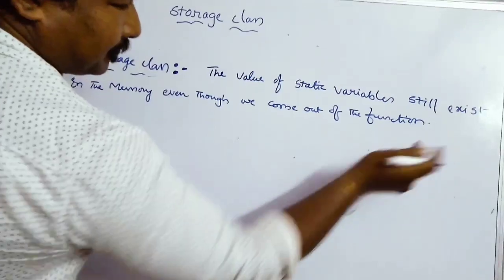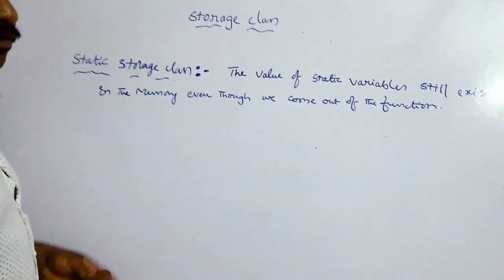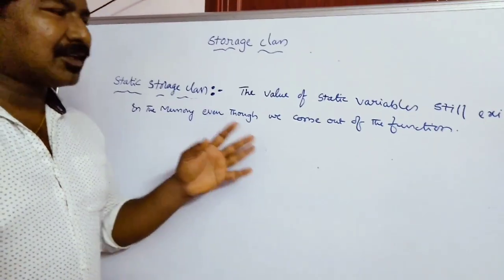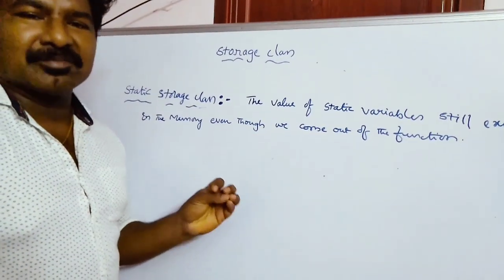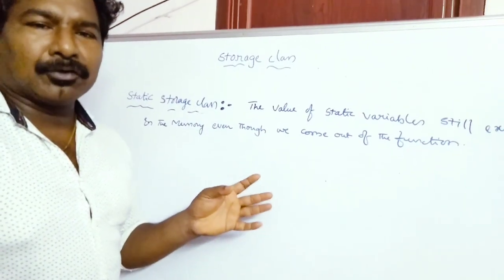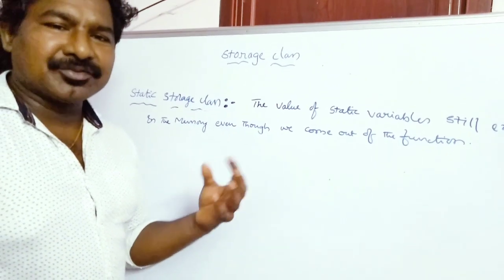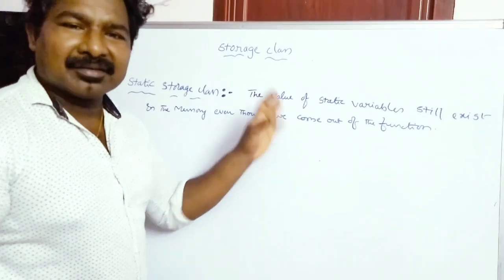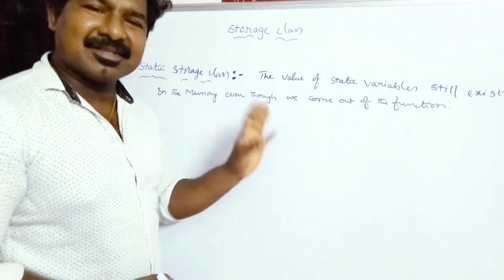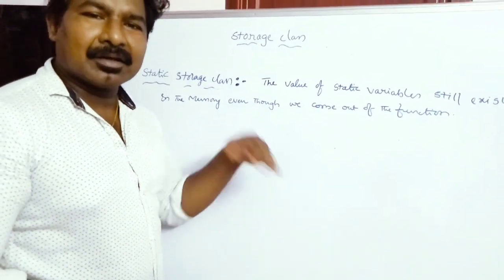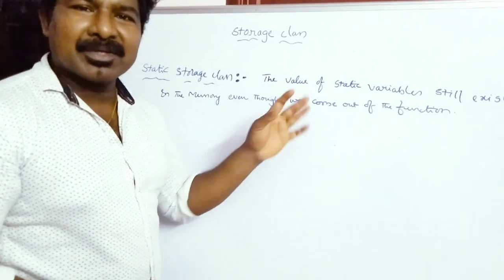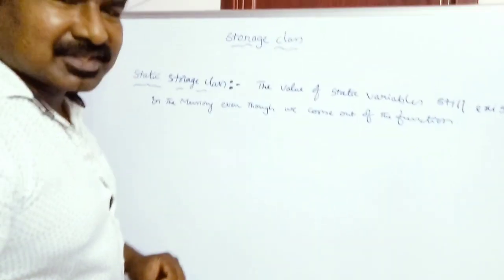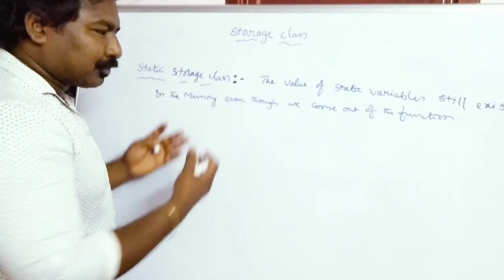Okay friends, so that is the specialty of the static variable. When you are coming out of the function, all the static variable values still exist in the memory. But the default auto storage class and the register type variables, all those values get deleted. The static variable values still exist in the memory. So when we go to the function again, all the previous values can be accessed. That is the specialty of the static storage class. Okay, so we'll see what the four properties of static storage class variables are.